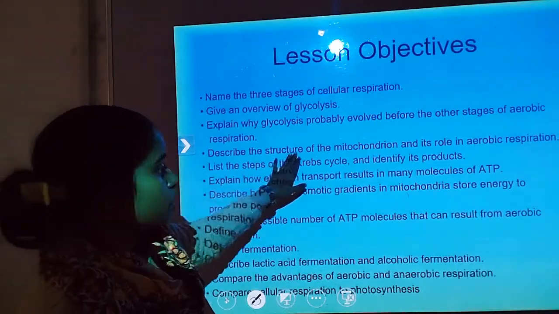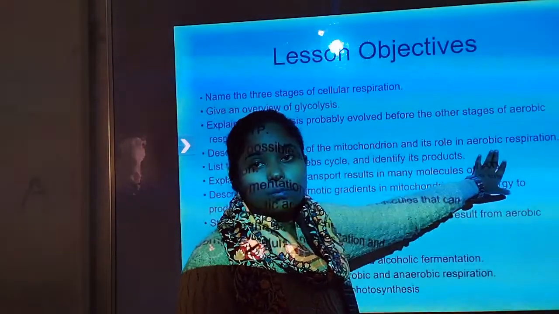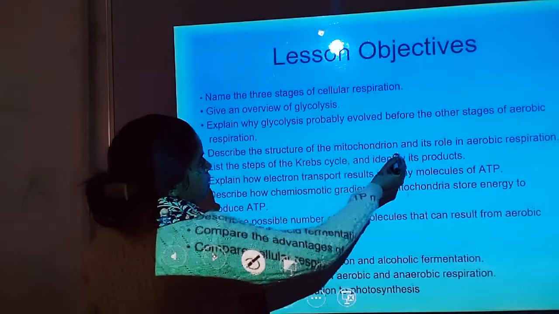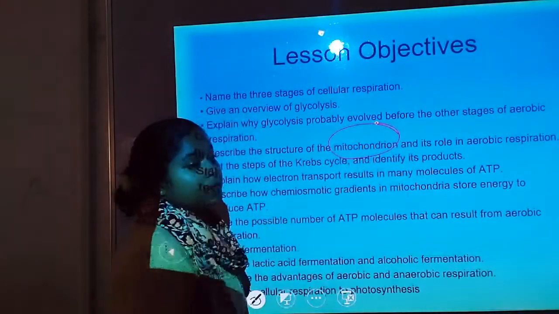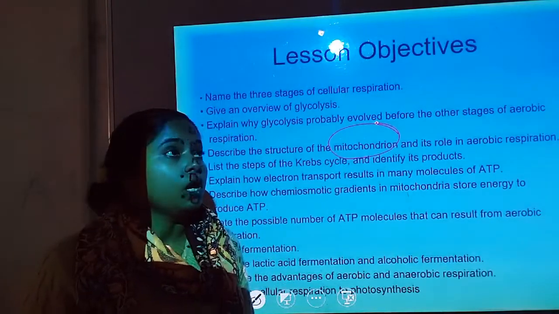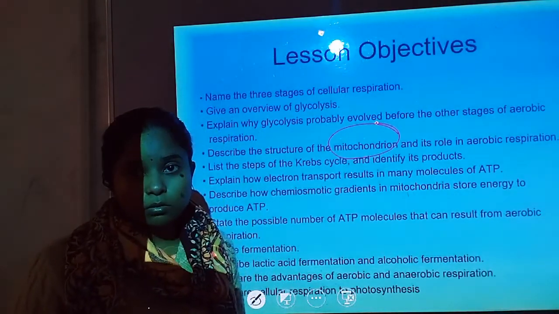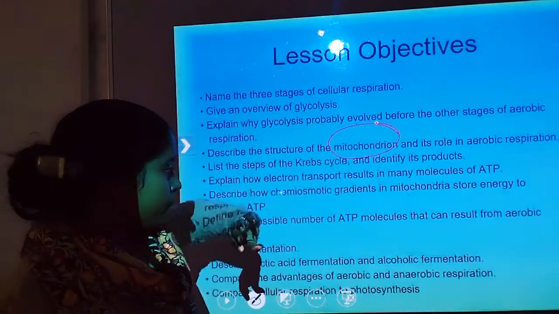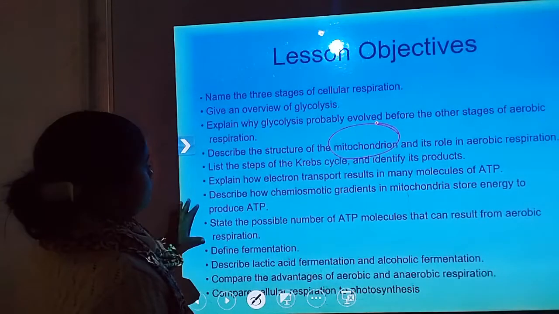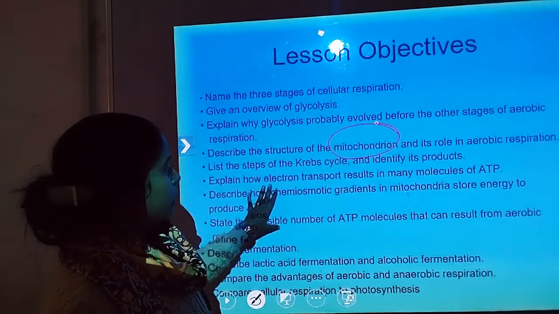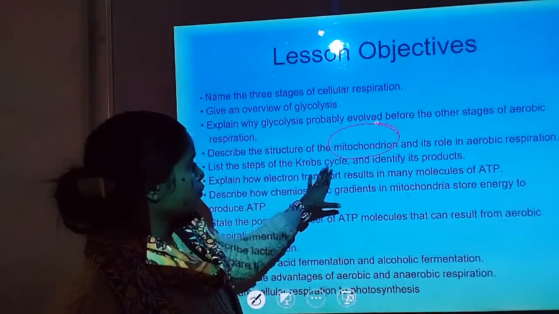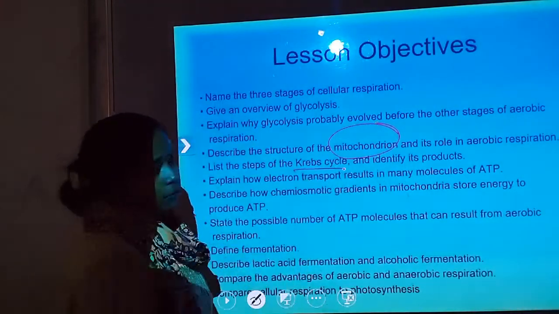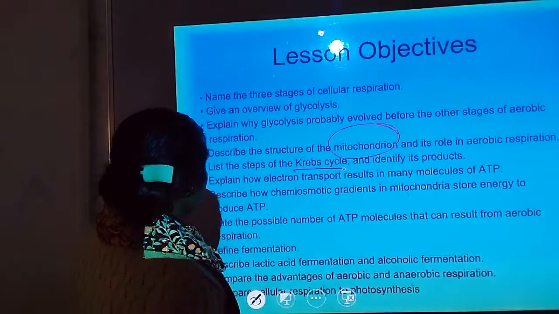Now describe the structure of the mitochondria and its role in aerobic respiration. We will discuss the mitochondria because it is the organelle of aerobic respiration. That's why it is important. In the photosynthesis process we discussed the chloroplast. In this chapter we are going to discuss the mitochondria. Next, list the steps of the Krebs cycle and identify its products. The Krebs cycle was given by Hans Krebs.